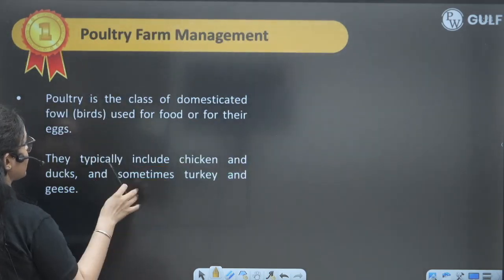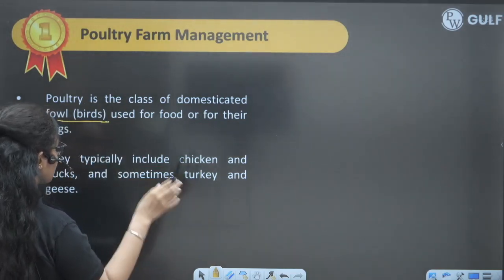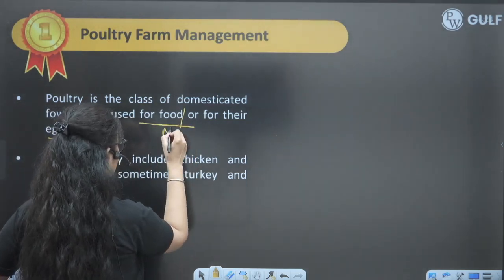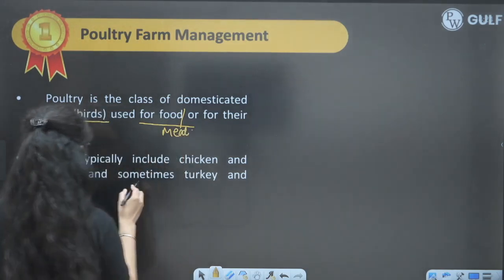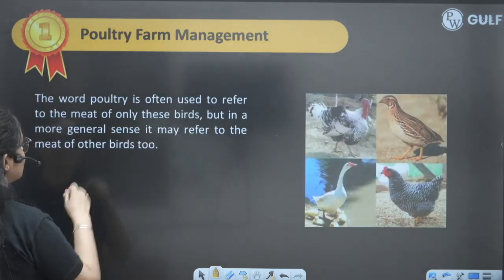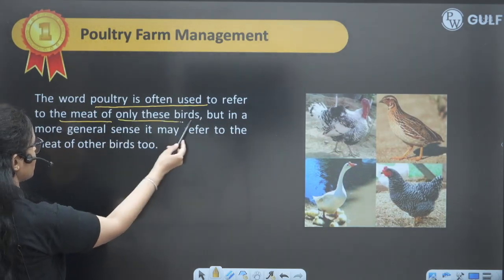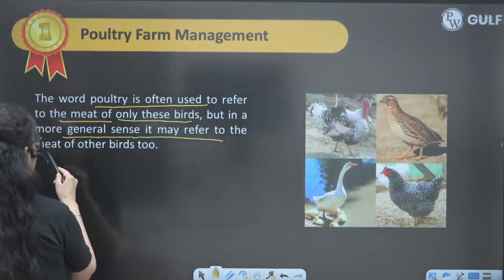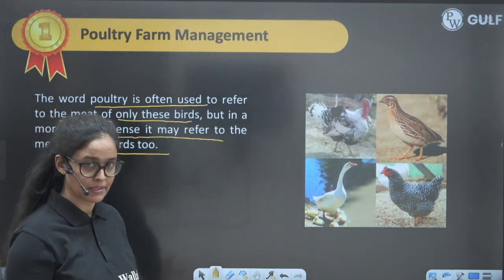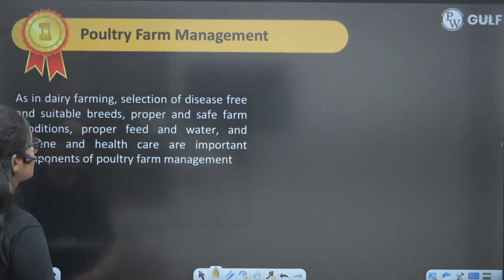Now another farm management is the poultry farm management, in which we are domesticating the fowls, birds, which are used for their meat and the eggs. They typically include chicken, ducks, and then we are having turkey and geese. So the word poultry is often used to refer to the meat of only these birds, but in the more general sense, it may be referred to the meat of other birds too. So they are eating the meat of many birds, right? They have just referred to these birds, but obviously they are eating the meat of other animals, other birds also.